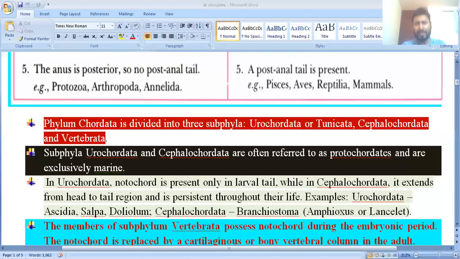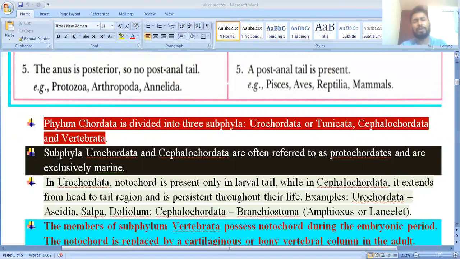Clear? Examples of Urochordata are Ascidia, Salpa, Doliolum, and Herdmania. An example of the Cephalochordata is Branchiostoma, that is Amphioxus or Lancelet.